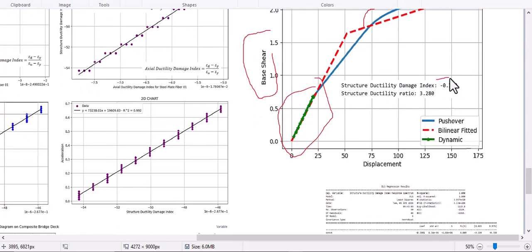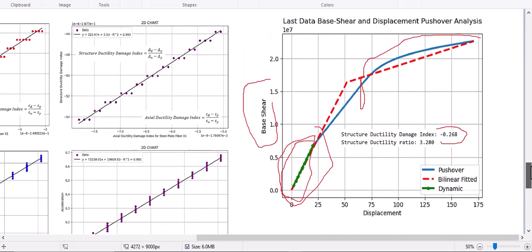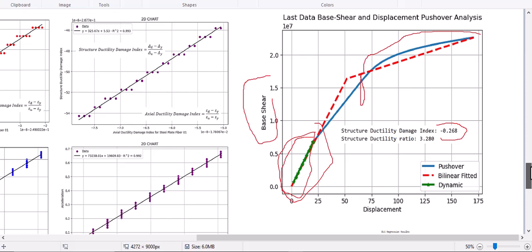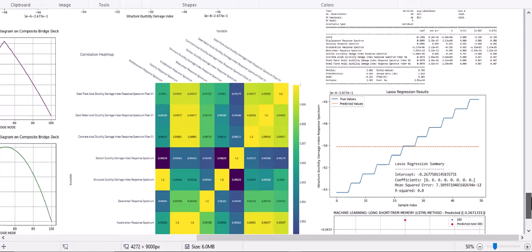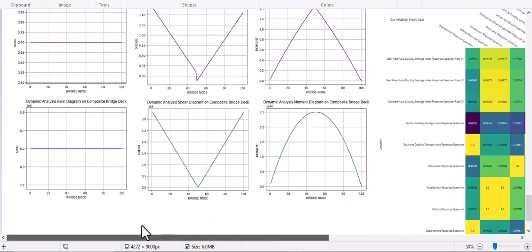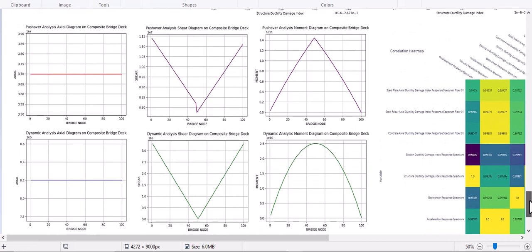So the negative value, it shows that we are in the safety index. So if the green line comes from, for example, this position, so the structural ductility damage index goes to be damaged in some percent, for example 10% or more than. So let's see the other outputted data, such as actual base shear and moment diagram for pushover and dynamic analysis,